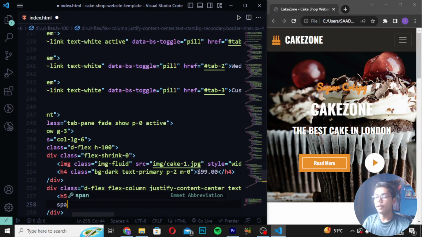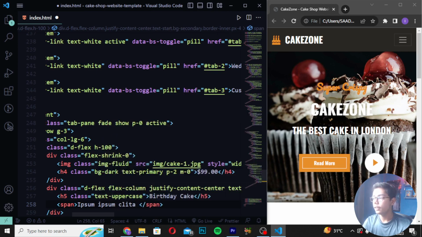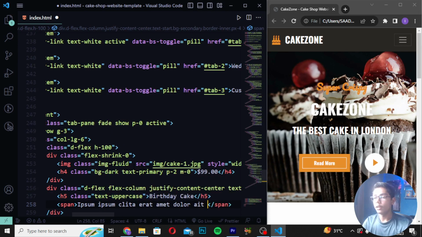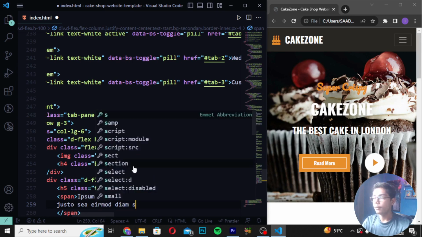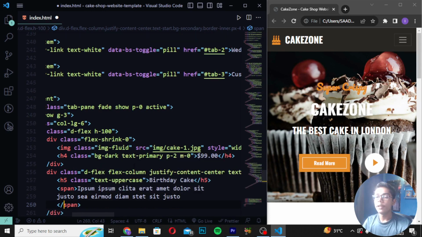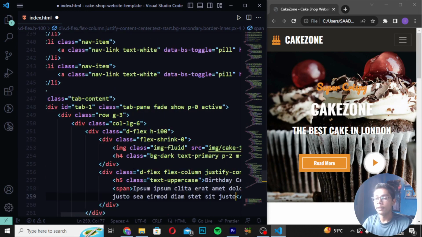So here I will now write like this, and create birthday cake text here. Then here I will be writing span, lorem ipsum, then I will be writing dolor amet, then I will be writing sit like this, and here I will just write justo, and here you have to write diam. Then when you've written this thing, here I will now move back like this.